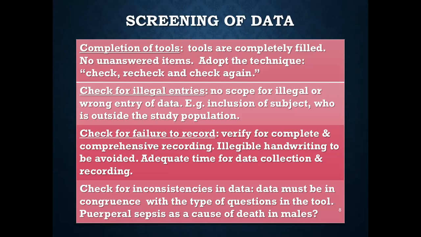Checking for illegal entries. There's no scope for illegal entries, also known as wrong entries of data. For example, inclusion of a subject who is outside the study population. So that's an illegal entry. Checking for failure to record.